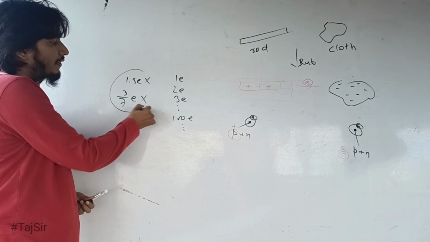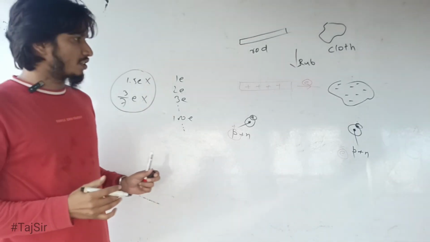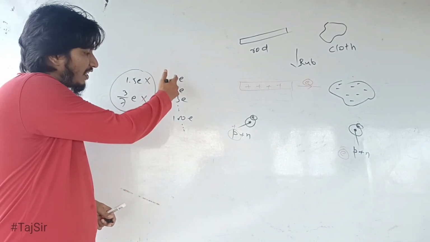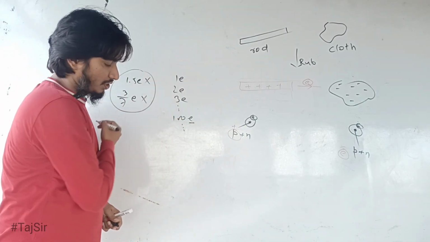So what we find is, whenever a number of electrons are transferred from one object to another, it is an integral multiple of the basic charge.